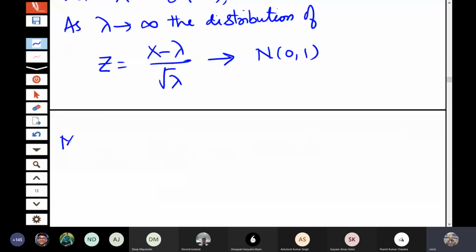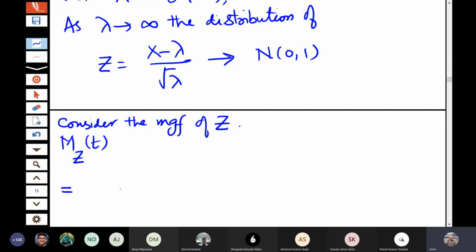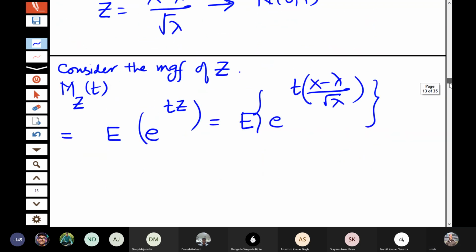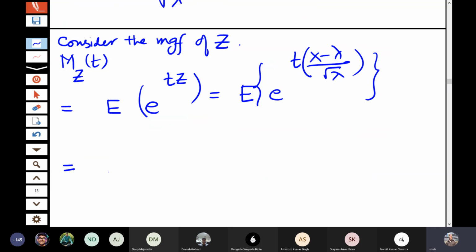So let us consider the moment generating function of Z. So that is equal to expectation of e to the power tZ, that is expectation of e to the power t times (X minus lambda) by root lambda. Let us do some simplification here.